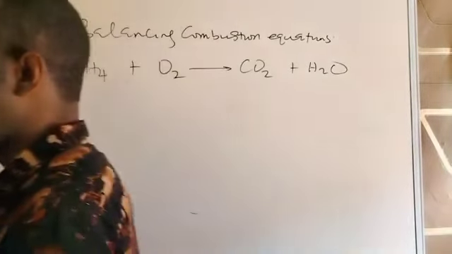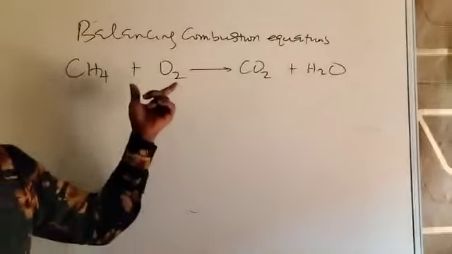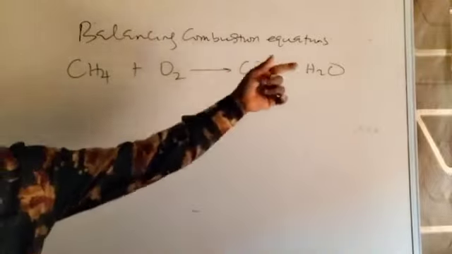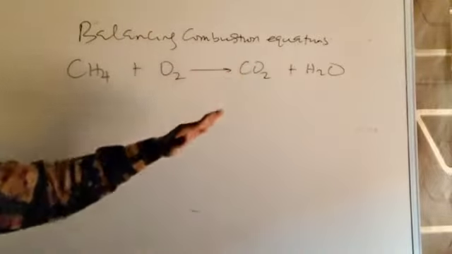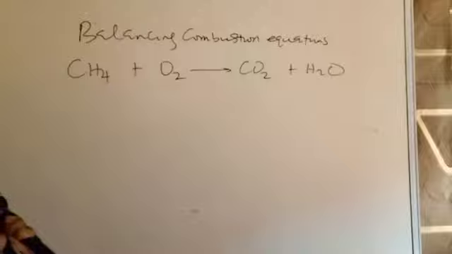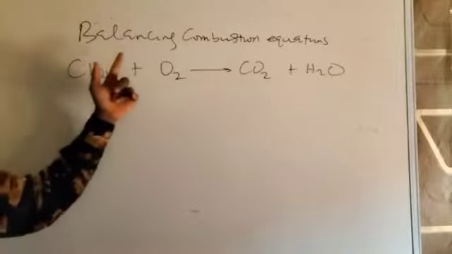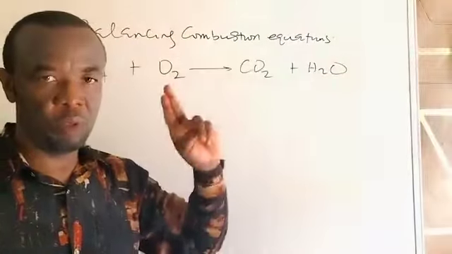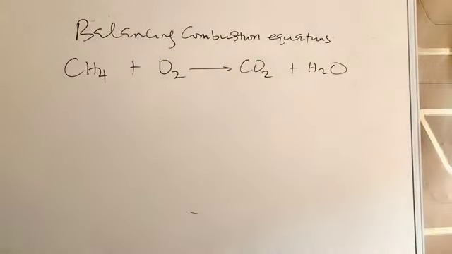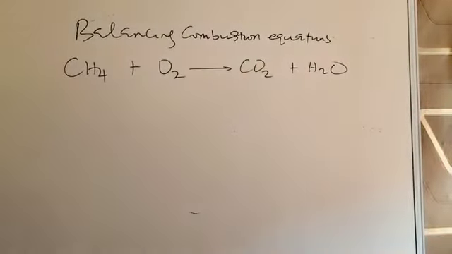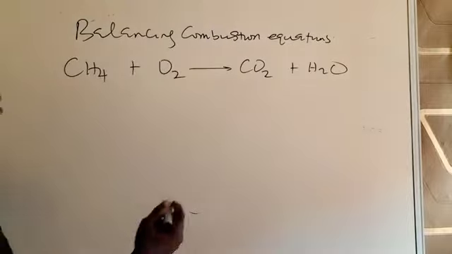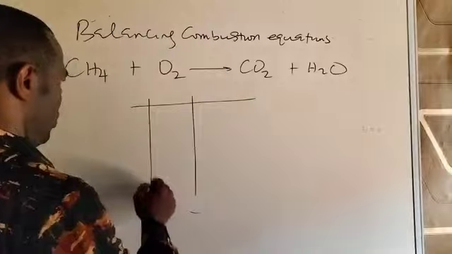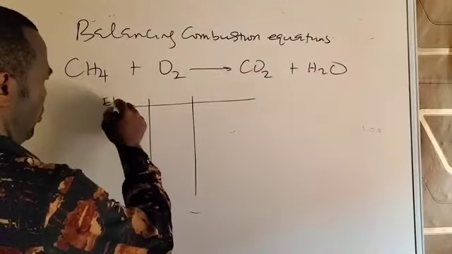So this is a hydrocarbon called methane. Methane and oxygen giving you CO2 and steam. That's the products. Whenever any hydrocarbon or any compound containing carbon and hydrogen bonds with oxygen, these must be the products. Now, having done that, let's balance this equation and see how it goes. To balance it, I'll still follow the normal process I've been using for the other ones.